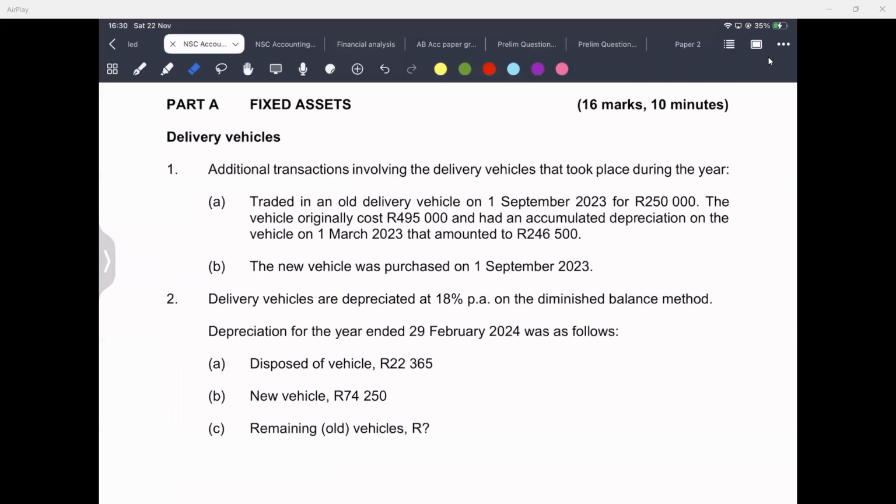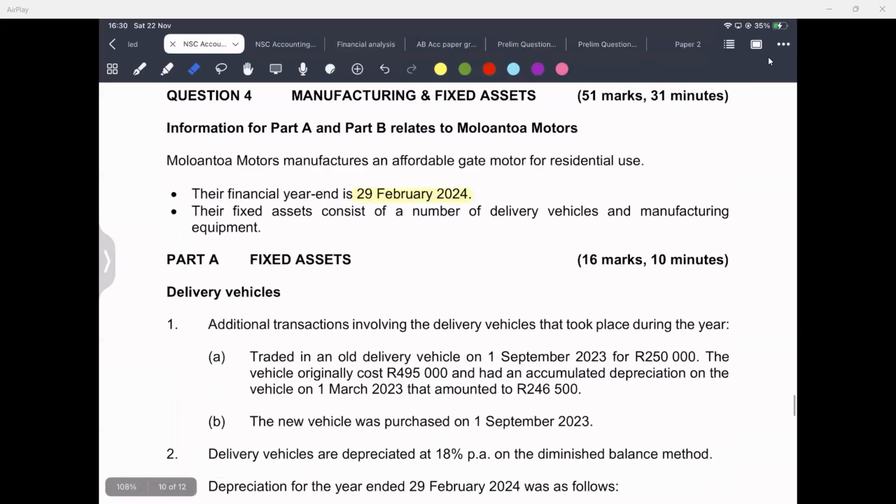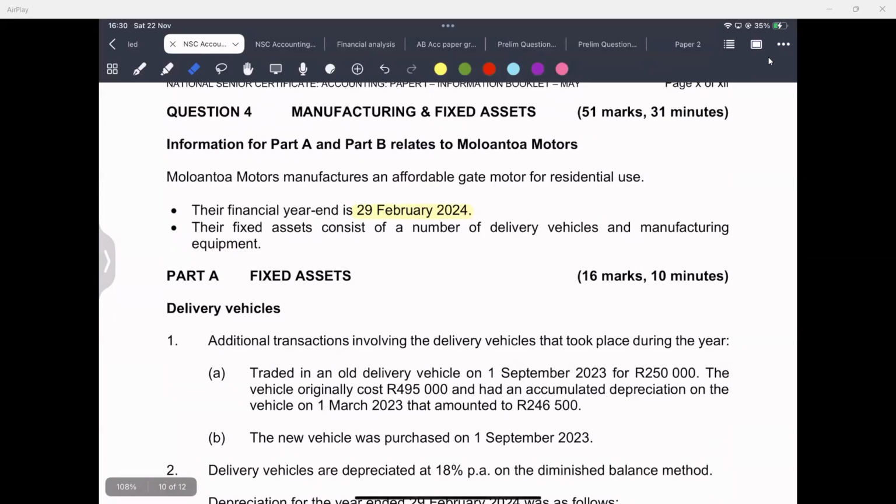Right, let's see what we've got here. So we've got the question for manufacturing and fixed assets, 51 marks, 31 minutes. And we have information for part A and B relating to Molanto Motors. Molanto Motors manufactures an affordable gate motor for residential use. Their financial year end is the 29th of February 2024. This translates to the beginning of the year being the 1st of March 2023. And their fixed assets consist of a number of delivery vehicles and manufacturing equipment.